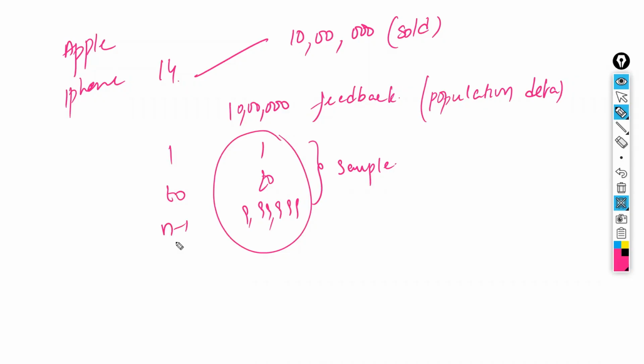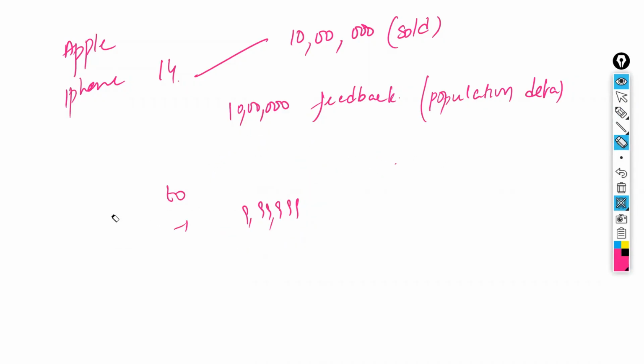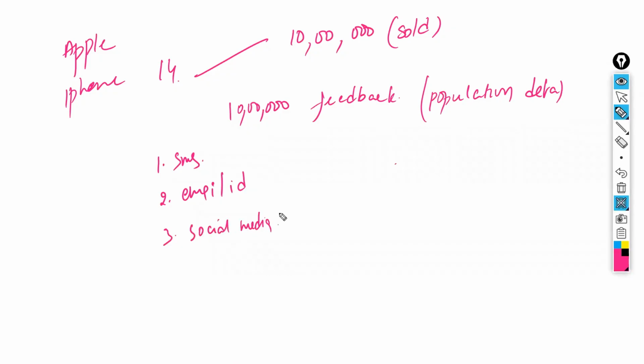Now let us consider a real-life example, the same example. Assume that iPhone 14 has sold 10 lakh units. Now it has to get the feedback from all these 10 lakh customers. What they are going to use is SMS. They are going to send an SMS or an email, to whatever mail is registered for the Apple ID, with some kind of feedback form. Or they are going to put an advertisement on social media like Twitter, Facebook or Instagram: please participate in the survey.